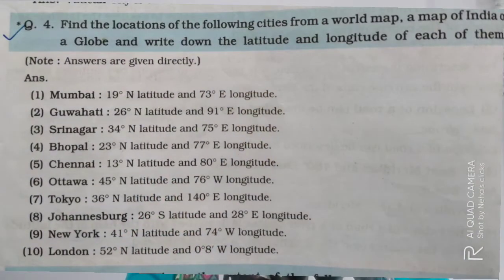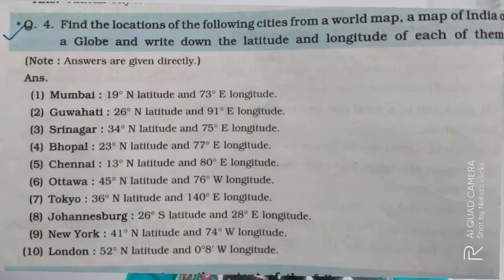What is the latitude and longitude of Mumbai? Mumbai's latitude is 19 degree north latitude and 73 degree east longitude. Guwahati, 26 degree north latitude and 91 degree east longitude. Srinagar, 34 degree north latitude and 75 degree east longitude. Location of Bhopal, 23 degree north latitude and 77 degree east longitude. Chennai's location is 13 degree north latitude and 80 degree east longitude.